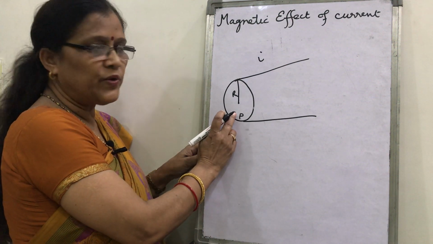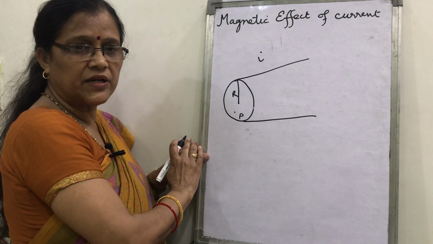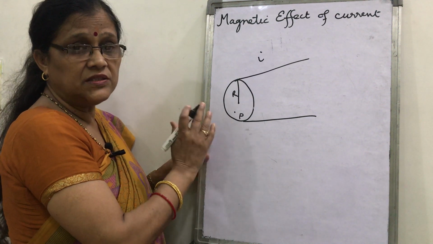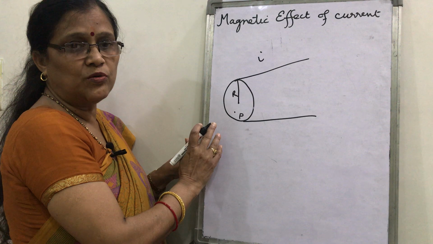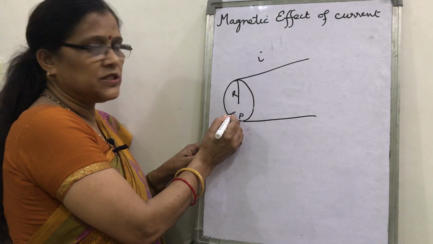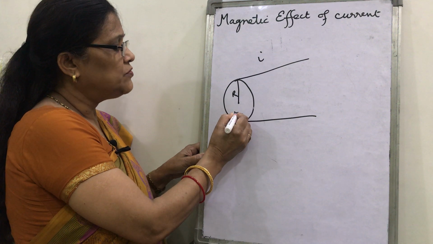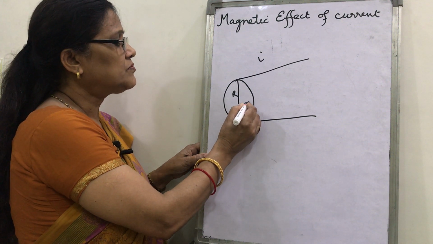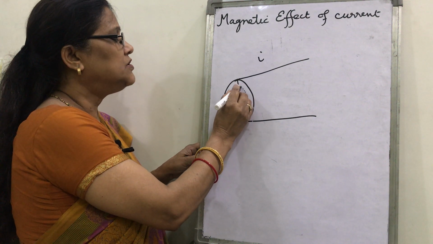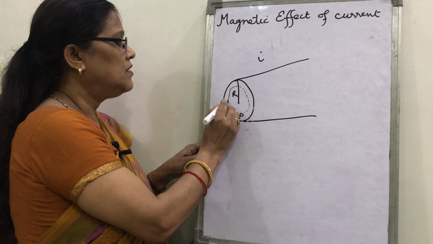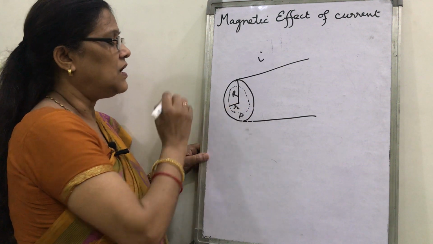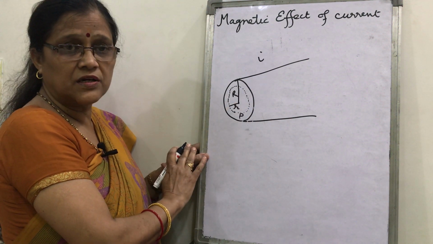Then if at point P you have to find the magnetic field, due to symmetry, you have to consider the Amperian loop. All the points at distance of P from the center will constitute another cross section of a smaller radius, suppose it is R. Will it be or not?